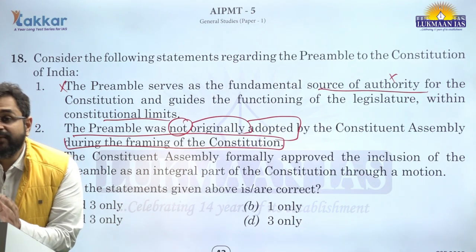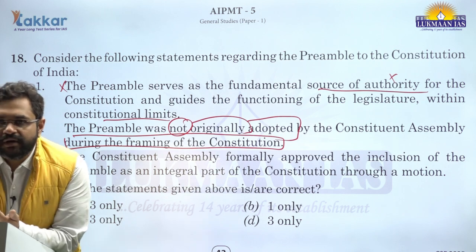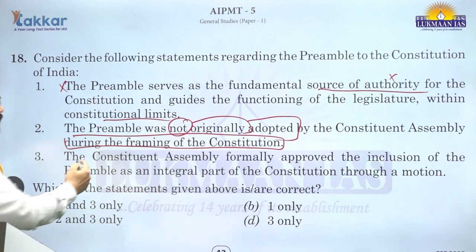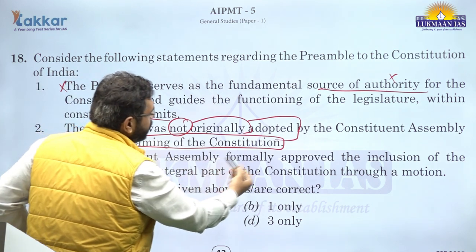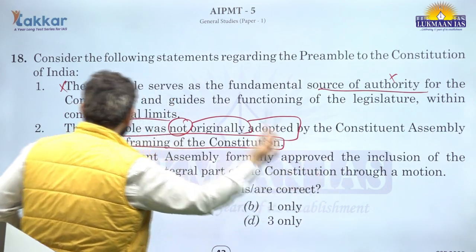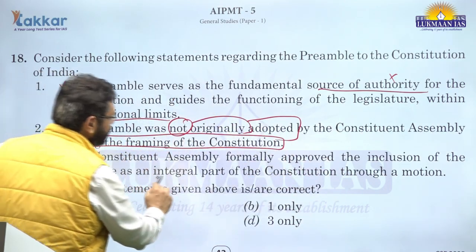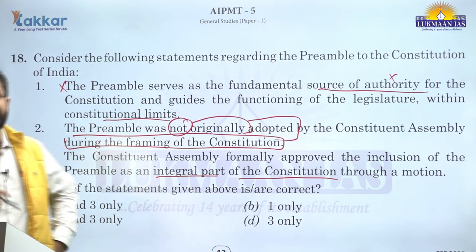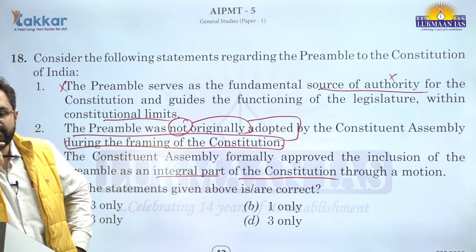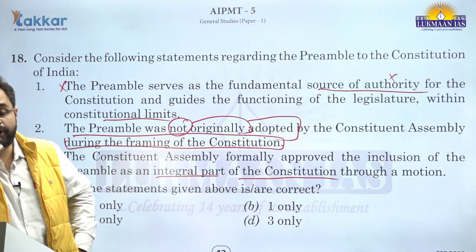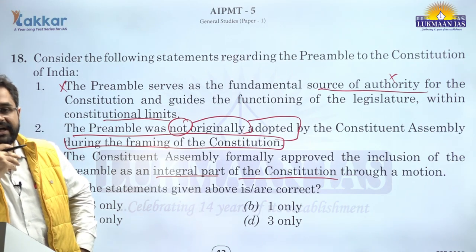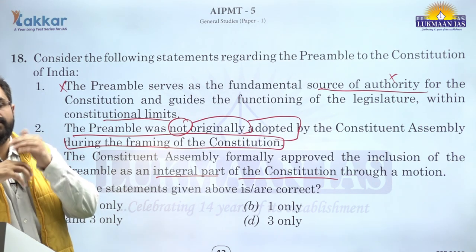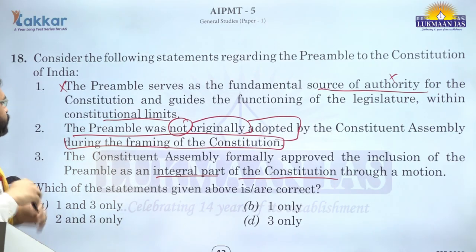So, preamble was the last thing to be adopted by the Constituent Assembly. That is, the Constituent Assembly formally approved the inclusion of the preamble as an integral part of the Constitution through a motion. When all the debates and discussions for all the provisions of the Constitution were done, after that the preamble was incorporated in the Constitution of India.